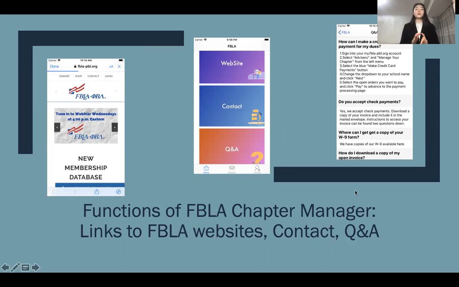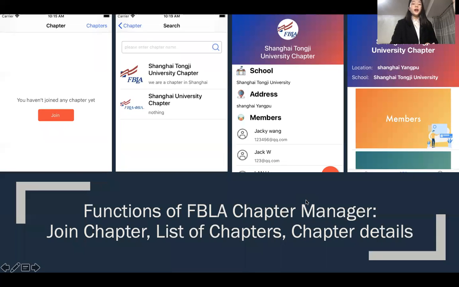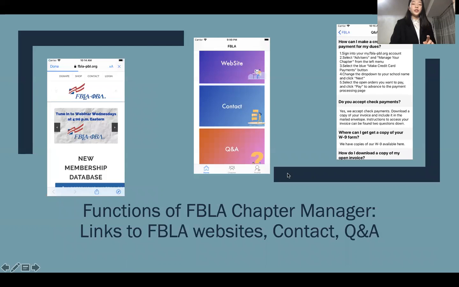When users meet some problems, they can check the Q&A part first, and if their questions have not been solved, they can contact the official committee and report their questions.